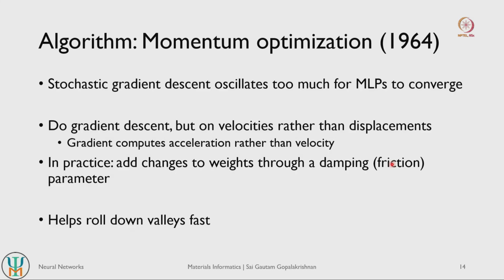And momentum optimization is really useful because whenever we have flat kind of valleys, right, stochastic gradient descent can take a long time to roll down such flat valleys, but momentum optimization can help you roll down those valleys faster, right. So basically if it identifies that it's a fairly flat slope, then the amount of acceleration that will be added will be higher, so your weights and biases will get displaced by a larger extent compared to if you just use stochastic gradient descent.